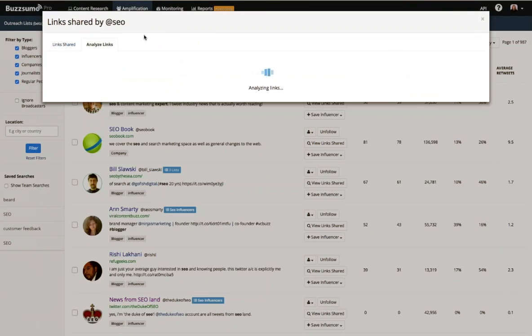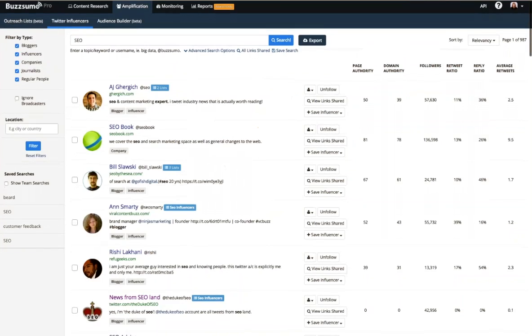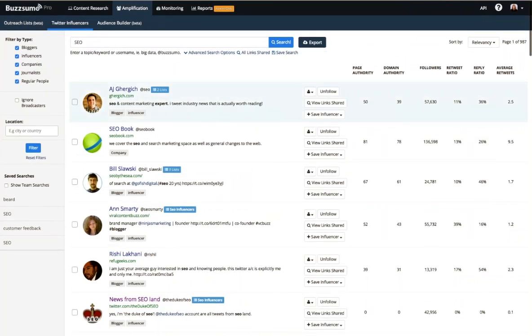And if you click on Analyze Links, we'll show you a chart that will indicate where people are pulling their content from. So for @SEO, he's drawing and sharing links from all across the web. That's actually a good chart in terms of influencer outreach because it's showing you that he has an interest in content that's coming from more than one website.